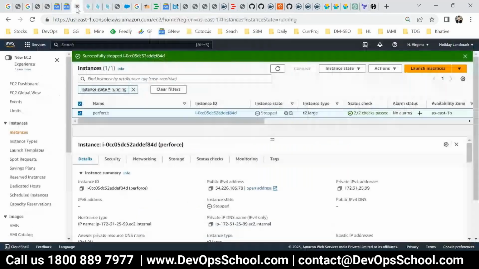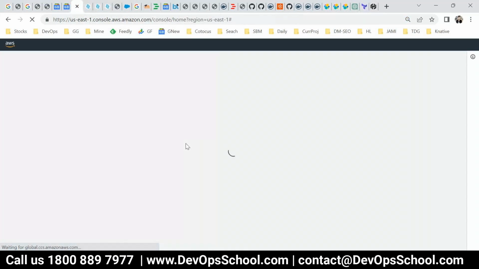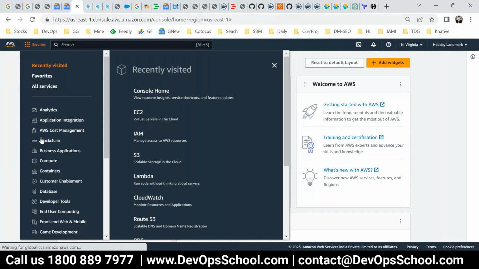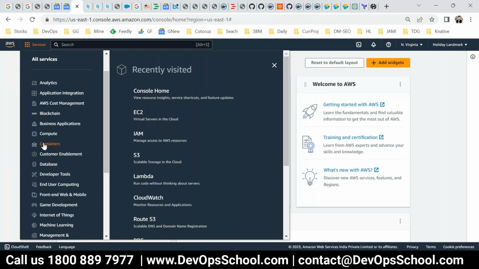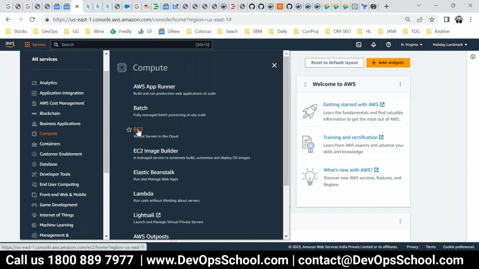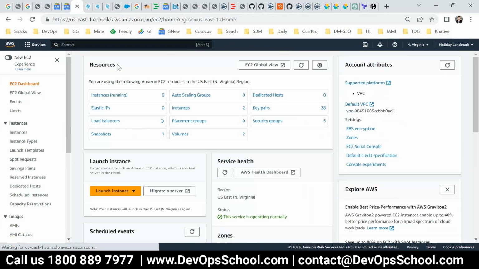So you have lots of categories in AWS. Look at this, these are all the categories. Then we decide, go to the compute category. Then in the subcategory we have EC2. And then in the EC2 subcategory, we have the resources. This left side, all are resources. One of the resources is instance, the EC2 instance.